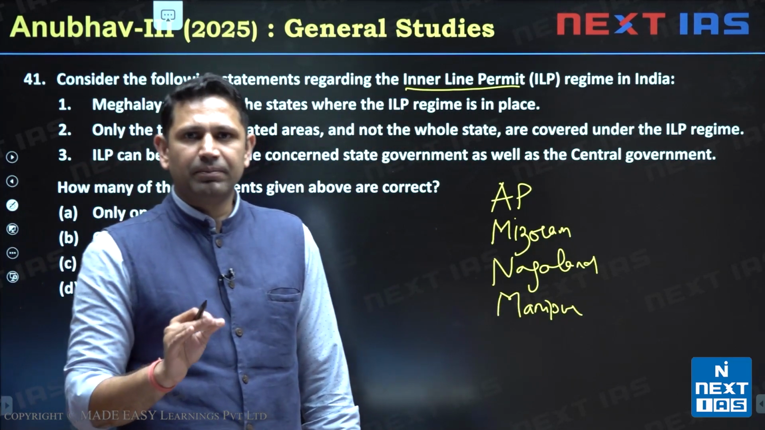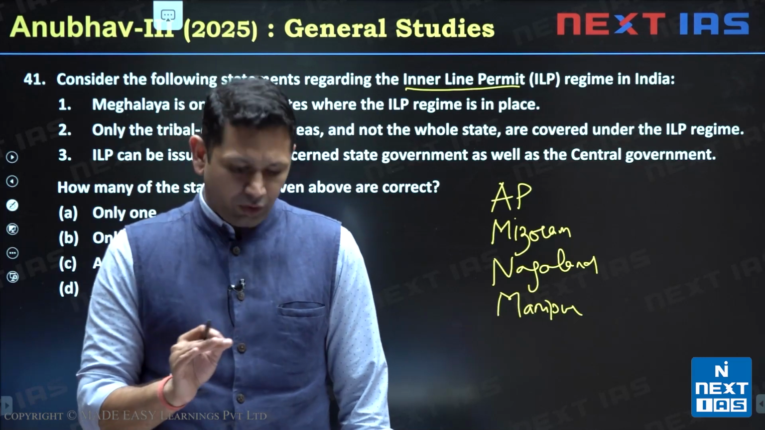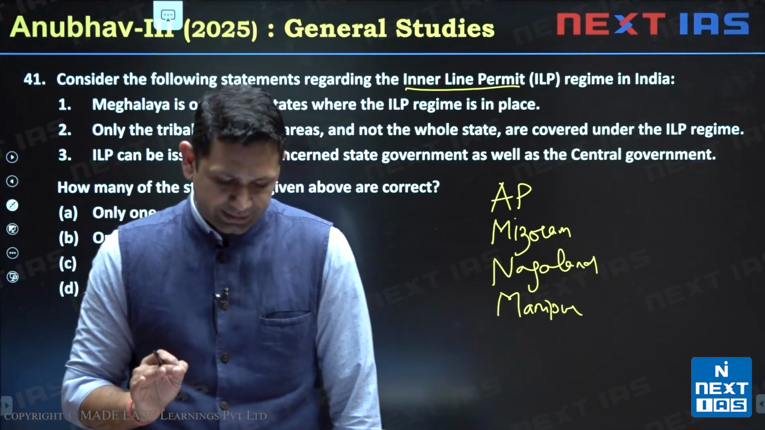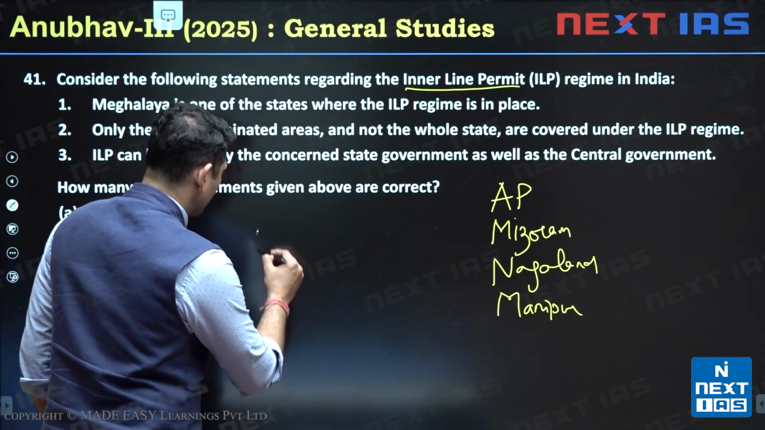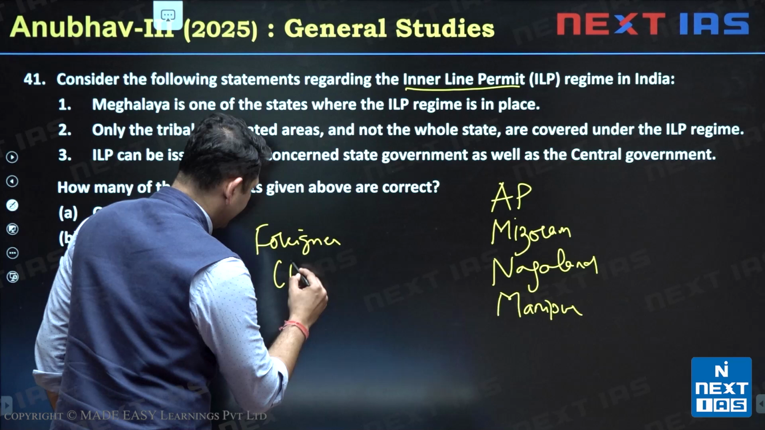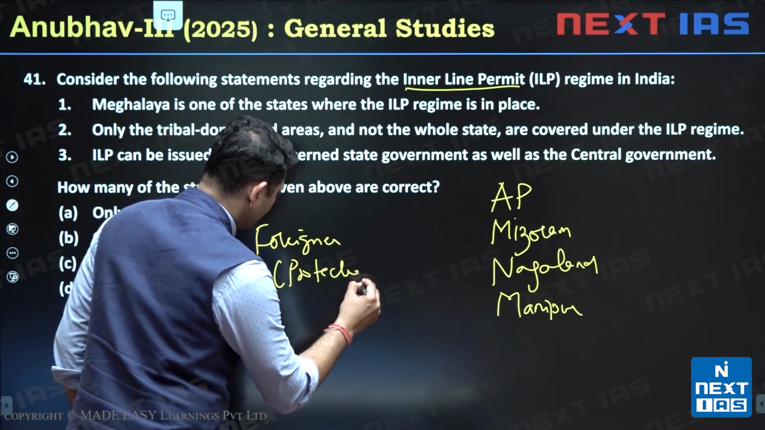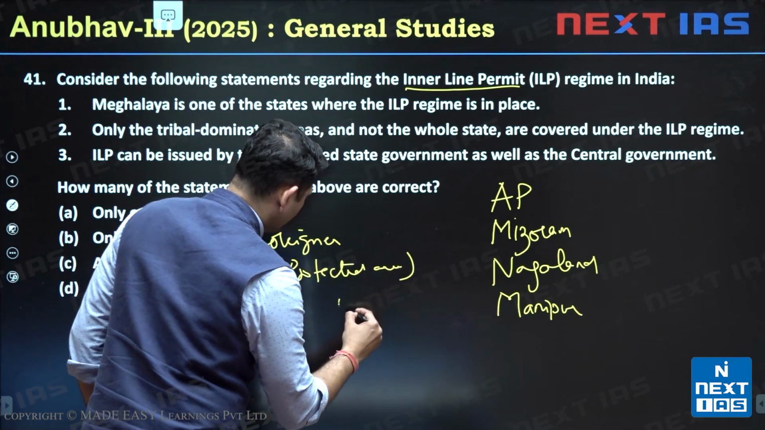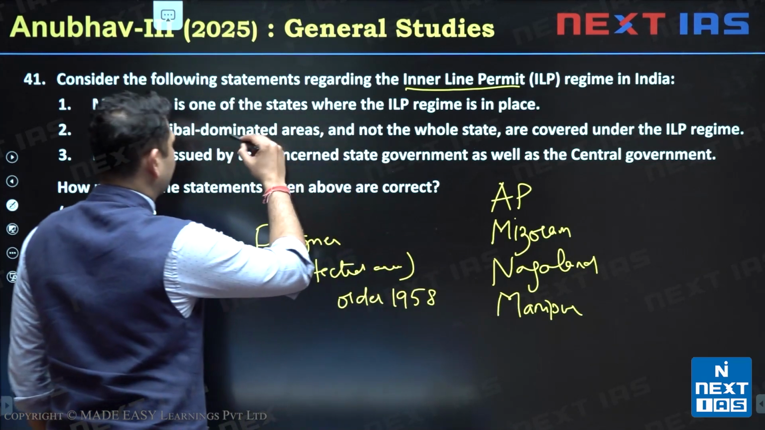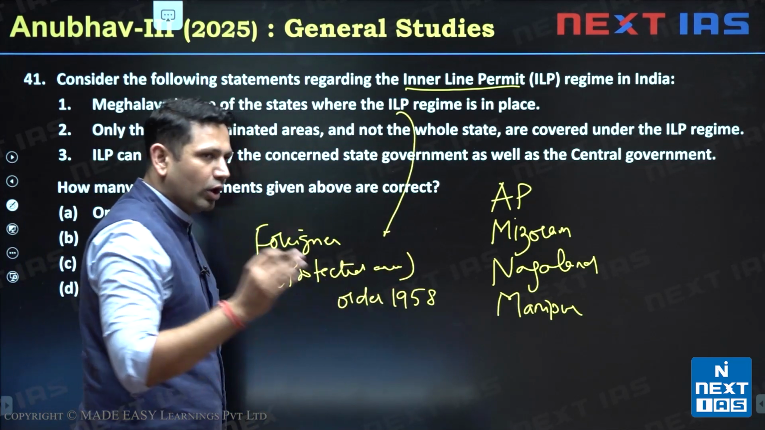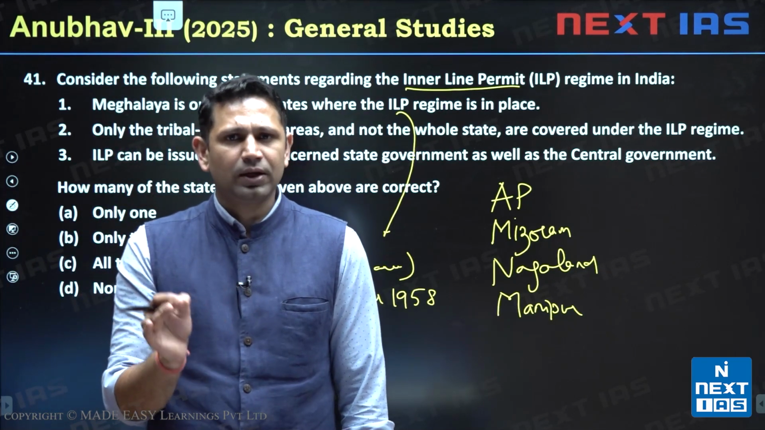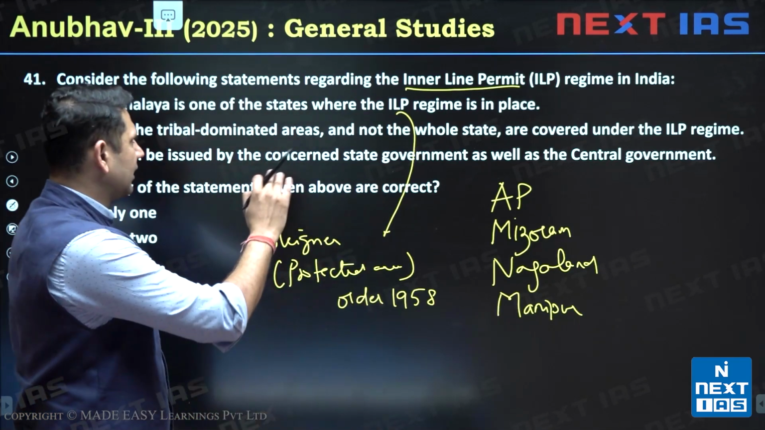And this inner line permit is in regard of the Foreigners Protected Area Order 1958. So according to the Foreigners Protected Area Order 1958, this inner line permit is being implemented. It also comes under the Foreigners Act of 1946. So both these orders and act are going to govern this inner line permit.